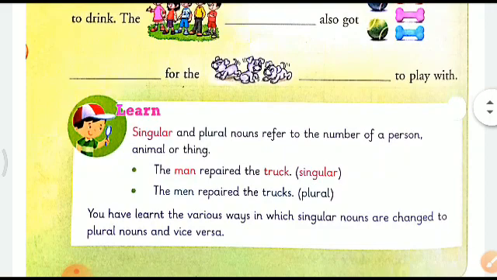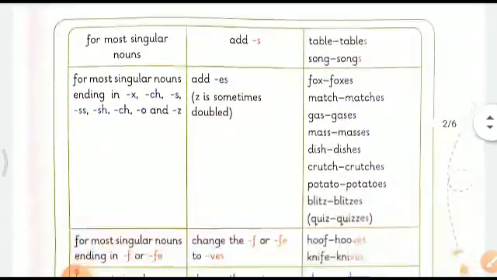Now learn. Singular and plural nouns refer to the number of person, animals or things. The man repaired the truck. This is singular, see. And then the men repaired the trucks. Truck becomes trucks and man becomes men, right? This is the plural form. You have learned the various ways in which singular nouns are changed to plural nouns and vice versa.